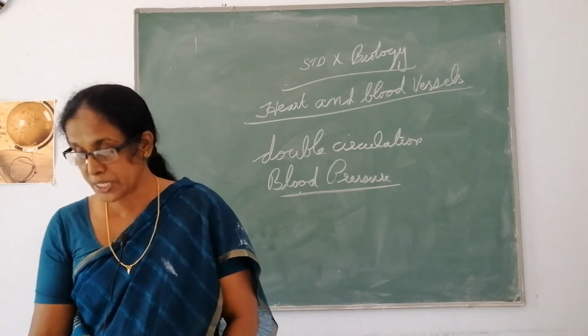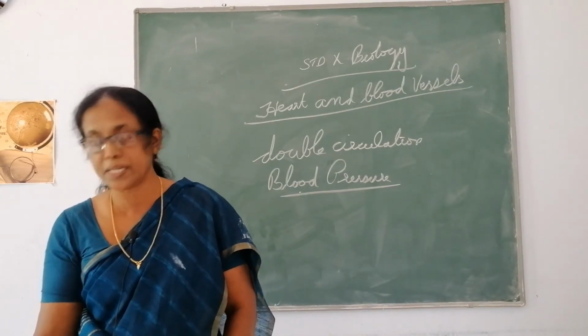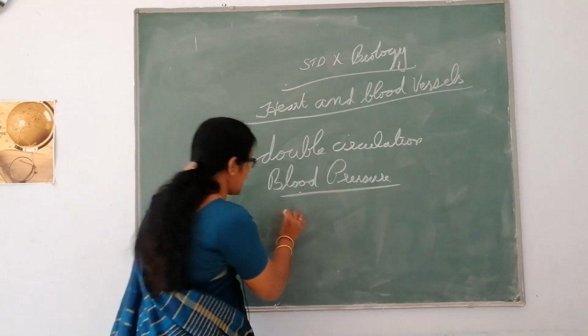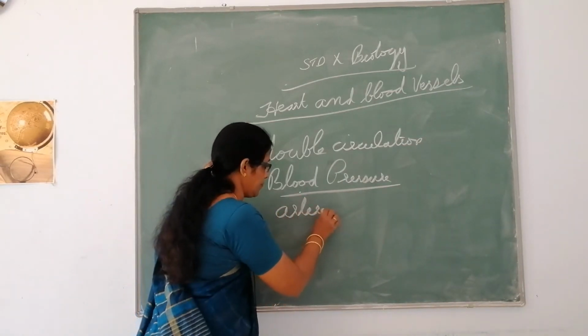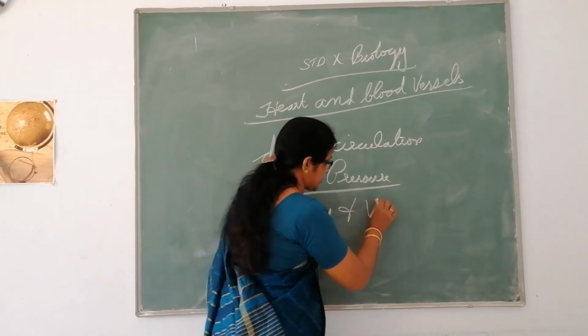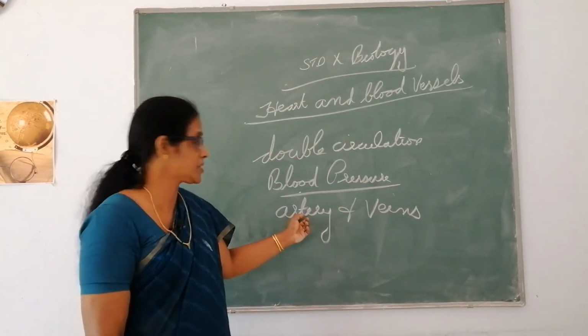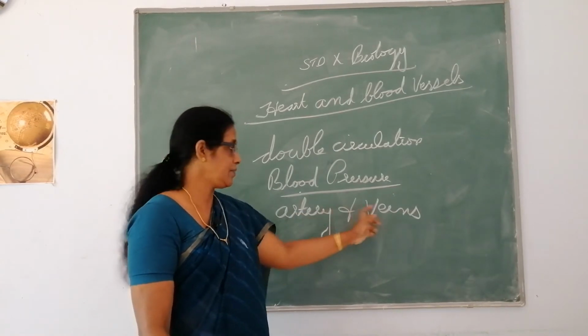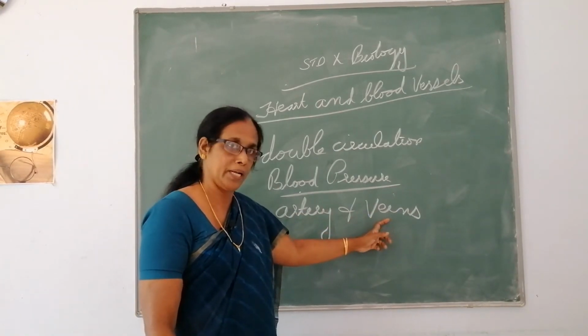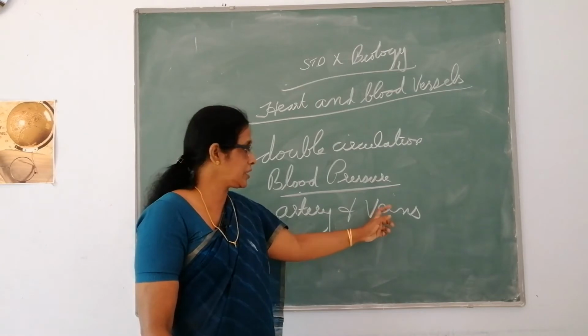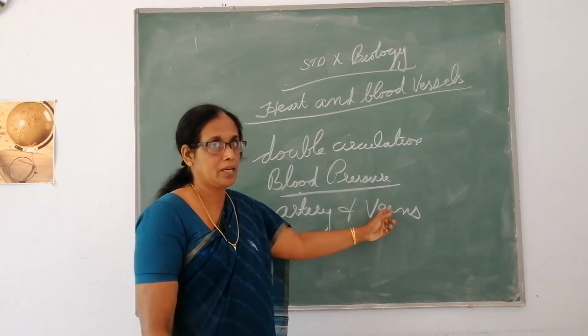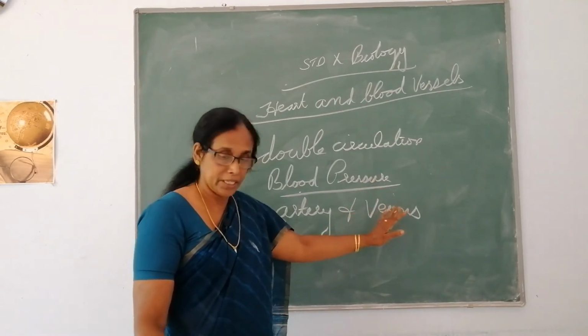See, the pressure is much greater in arteries than in veins. What are arteries and veins? You have studied in the last chapters. Arteries are the vessels carrying the pure blood, and veins carry impure blood. But there is an exception in the case of the pulmonary vein that you have studied in your textbook.